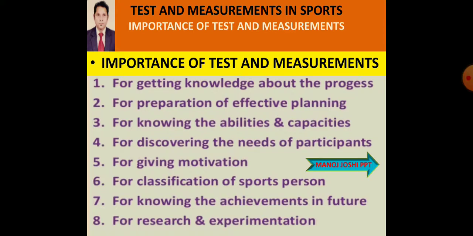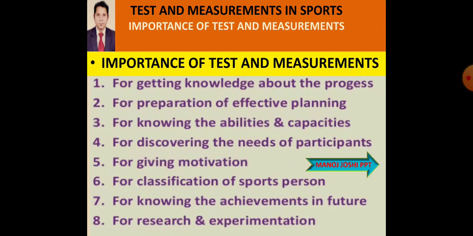For classification of a sports person, or classification or grouping of individuals anywhere else. Like, we make one group of people who always obtain 60% marks, and one group of people who always obtain more than 45% and less than 60%.